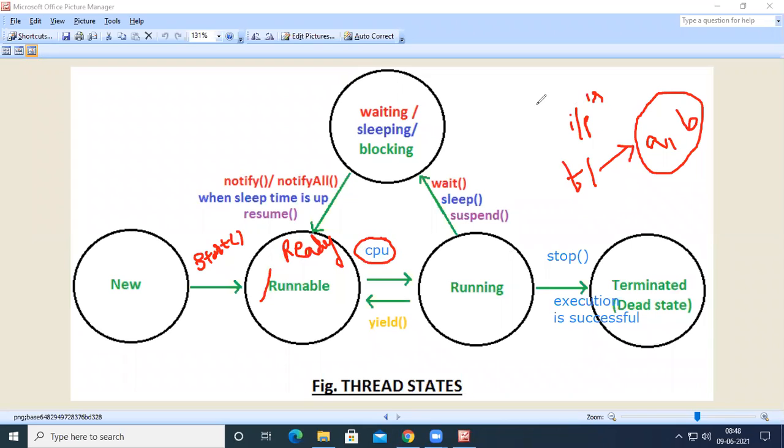Along with this automatic moving of a thread from running state to waiting state, we can also move a thread from running state to waiting state in 3 different ways.